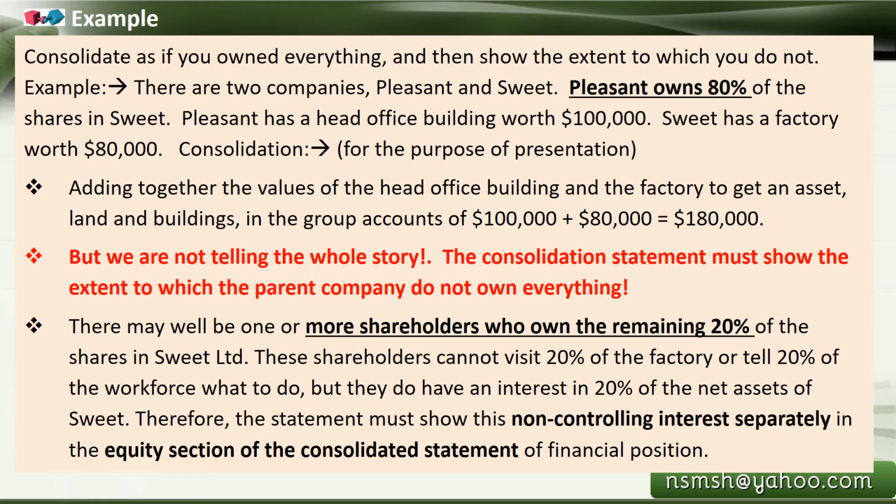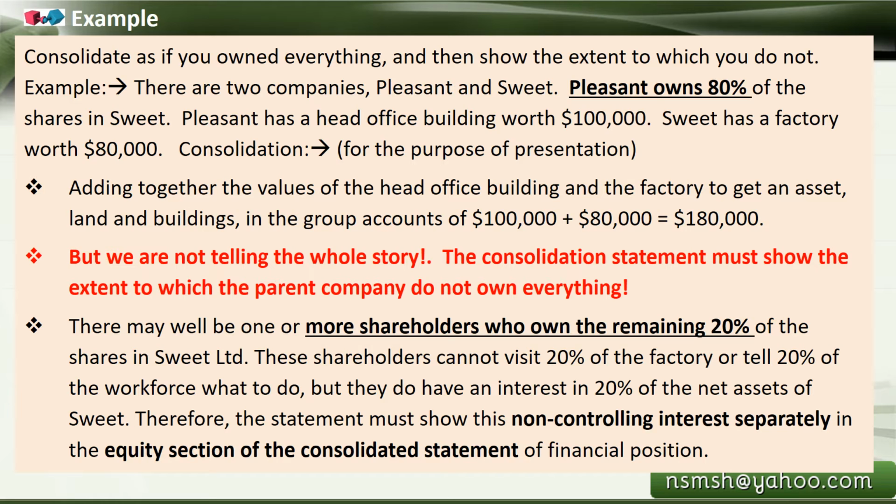These shareholders cannot visit 20% of the factory or tell 20% of the workforce what to do. For example, suppose you buy a subsidiary company with 100 employees and a 10-story building, and you put in 80% investment as the parent company, while someone else has invested the remaining 20%.